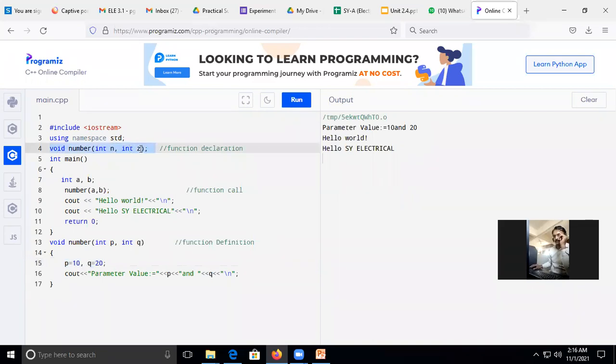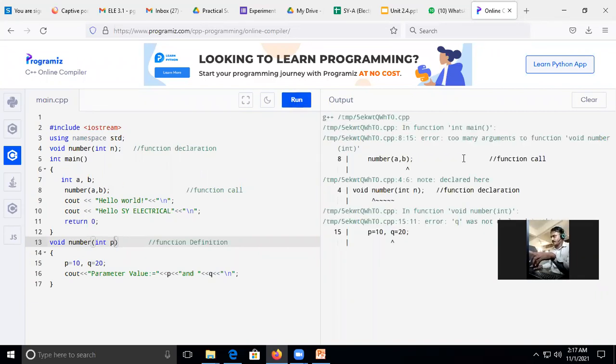Now just check the declaration. It has two. If I remove this part and declare only one, but at the time of calling, if I give extra arguments, now just check, it also gives me an error, too many arguments. If you give fewer arguments, it will raise an error, too few arguments. If you give extra arguments while calling the function, it will give you the message too many arguments.